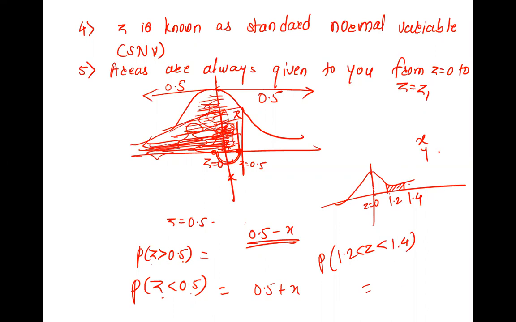Please pay attention. From here to here is x, and from here to here is y, and you want this, so what will you do? x minus y. Right? So these values are with you. You only have to plot it on the graph, whether positive or negative. Now we'll see one negative.